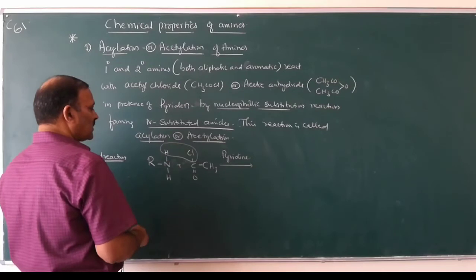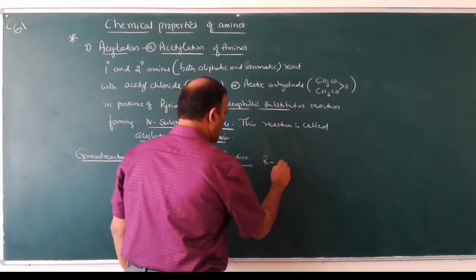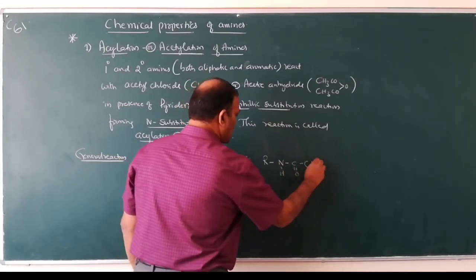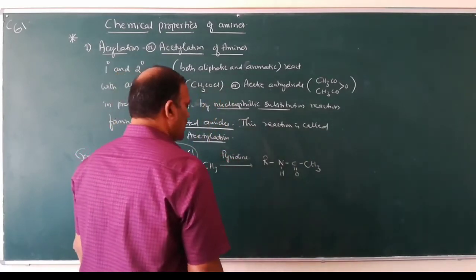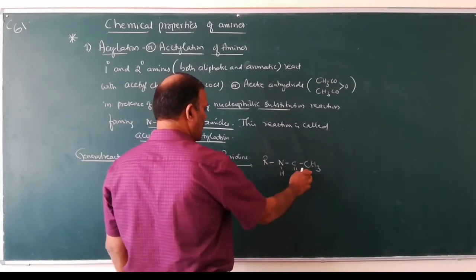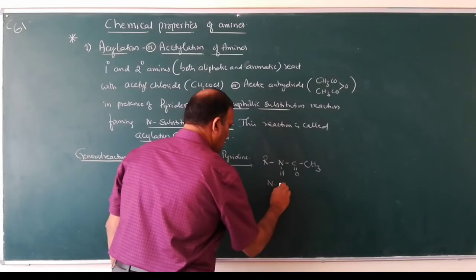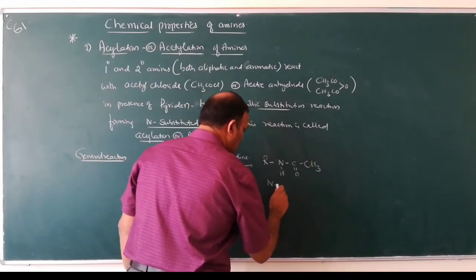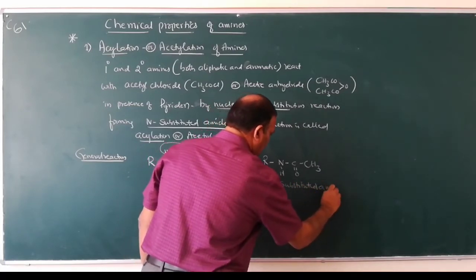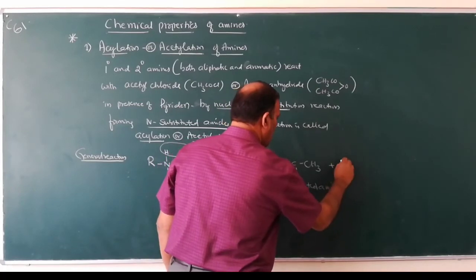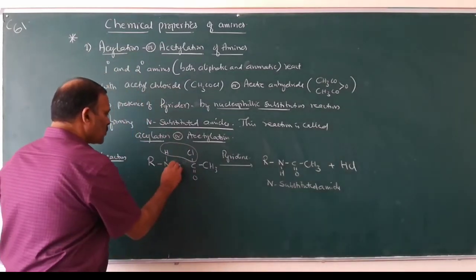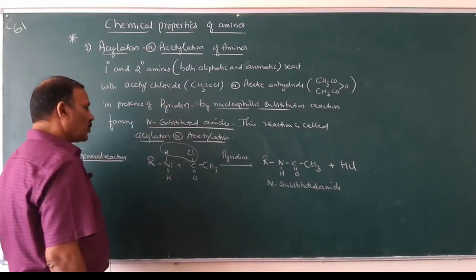and this CH3CO group will attach directly to this nitrogen. So you will get RNHC double bond O CH3. This is N-alkyl acetamide, an N-substituted amide, plus HCl. Nitrogen has a lone pair of electrons.